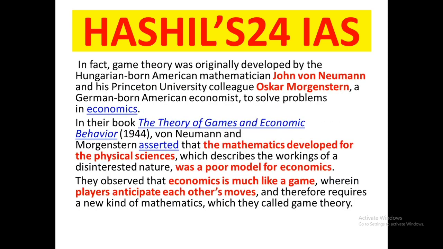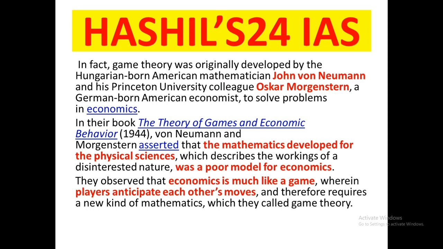Next, the game theory was originally developed by whom? The Hungarian born American mathematician. The question arises, who has developed the game theory? It was originally developed by Hungarian born American mathematician John von Neumann and his Princeton University colleague Oscar Morgenstern, who was a German born American economist. So one was an American mathematician, the other an American economist.